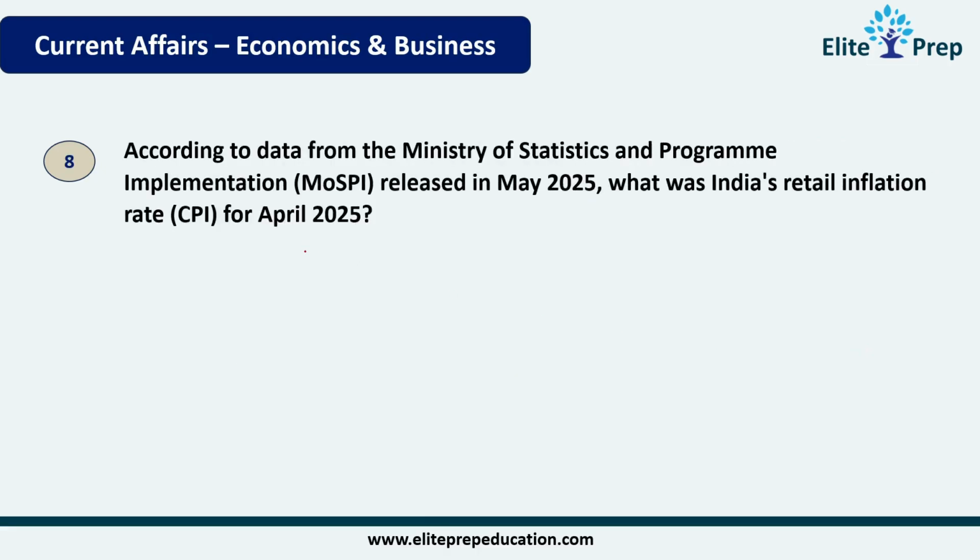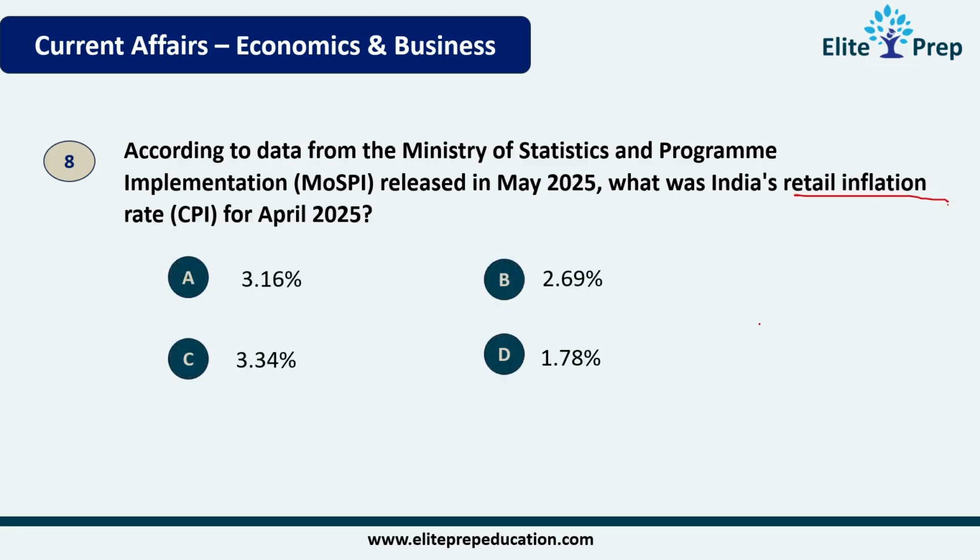Question number 8. According to data from the Ministry of Statistics and Programme Implementation released in May 2025, what was India's retail inflation rate for April 2025? This is the second question related to retail inflation. The correct answer is 3.16%. The keywords here are Ministry of Statistics and Programme Implementation and India's retail inflation for April 2025.